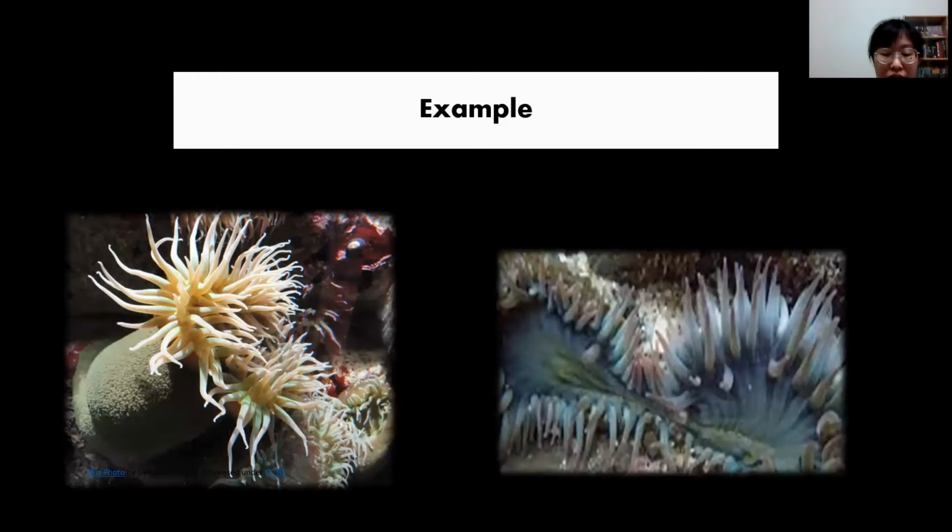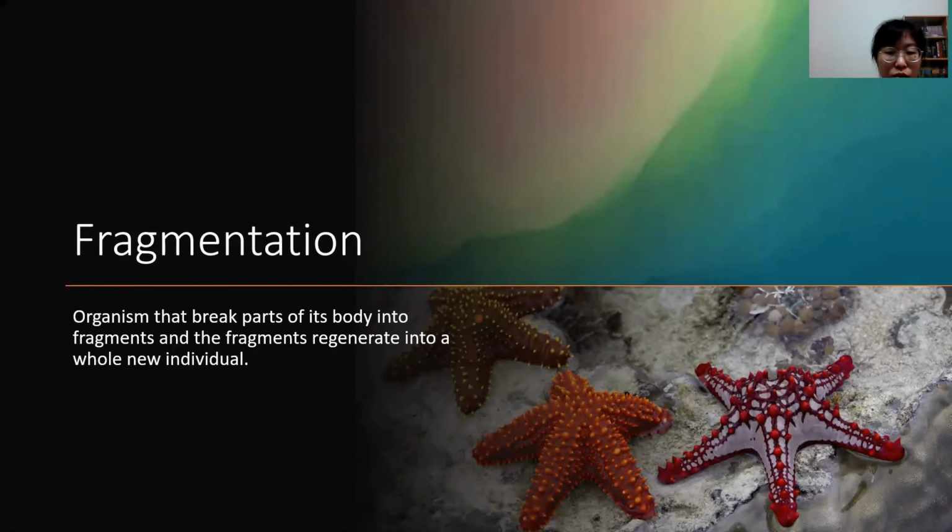For example, this is the binary fission process of sea anemones. The second asexual reproduction type is fragmentation. Fragmentation is the process whereby organisms break parts of their bodies into fragments, and the fragments regenerate into a whole new individual.